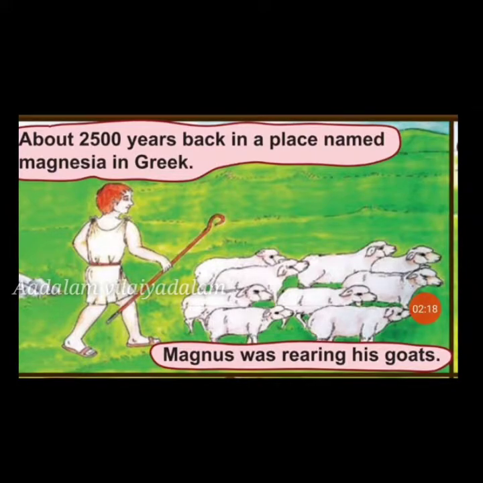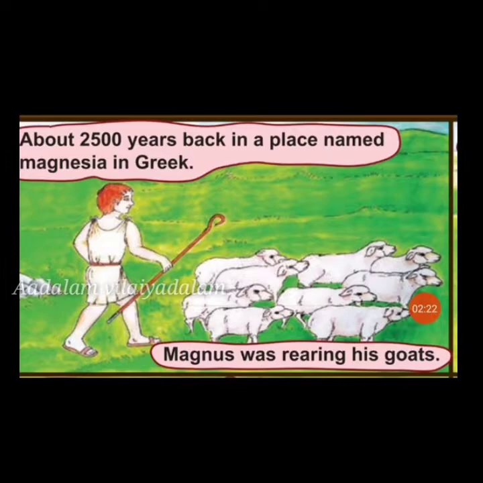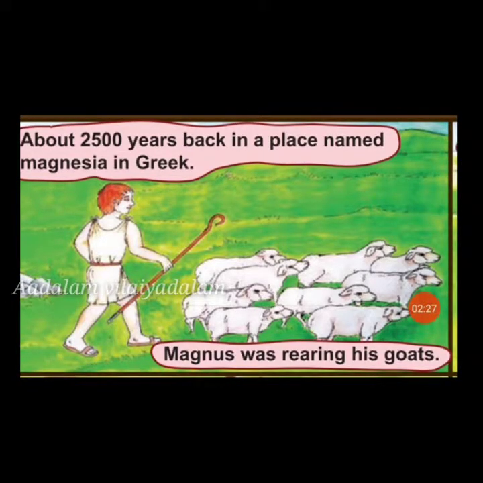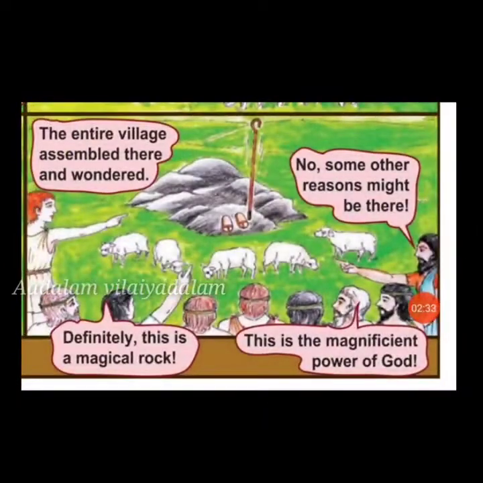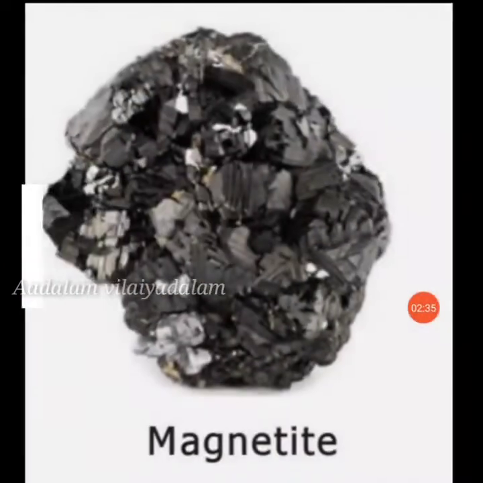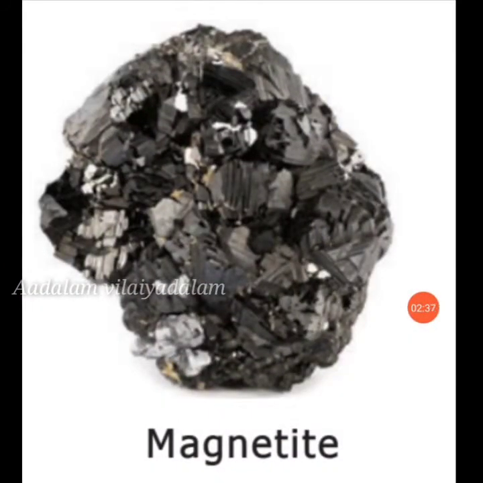Magnetites are natural magnets, so they are called magnetic stones. They are also called leading stones or lodestones. So this is a magnetite stone.